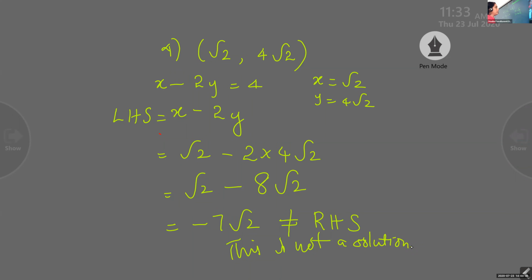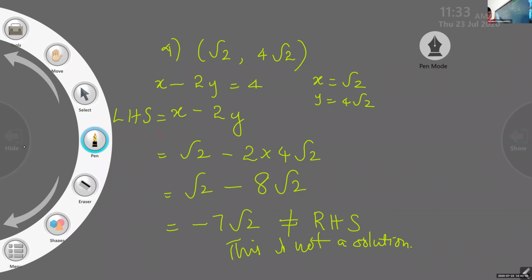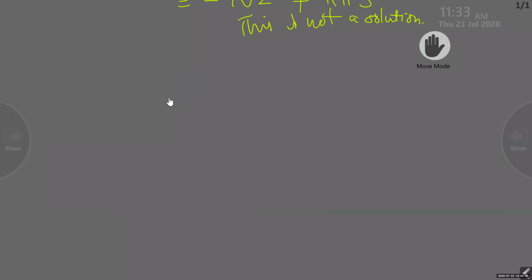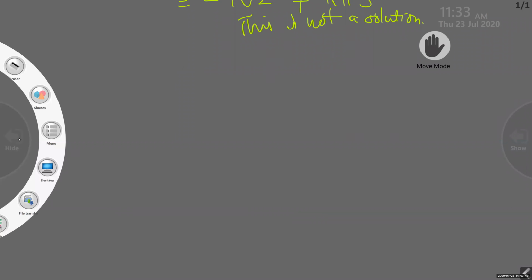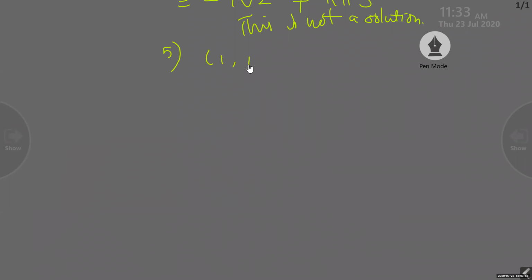And the next one also we will check. The fifth one is 1, 1. Again you have to substitute x equal to 1 and y equal to 1.